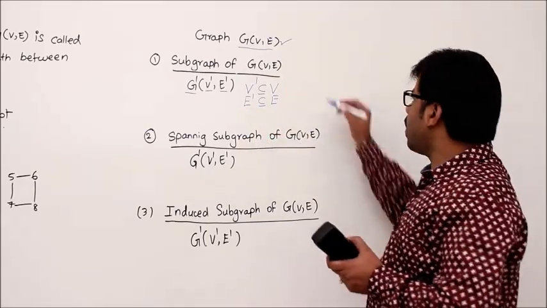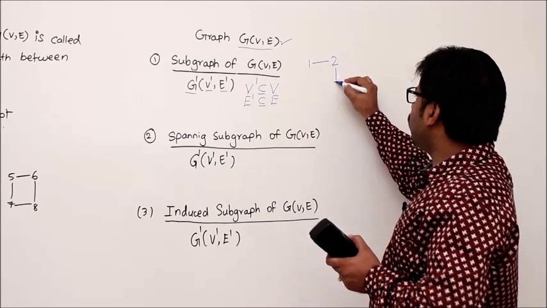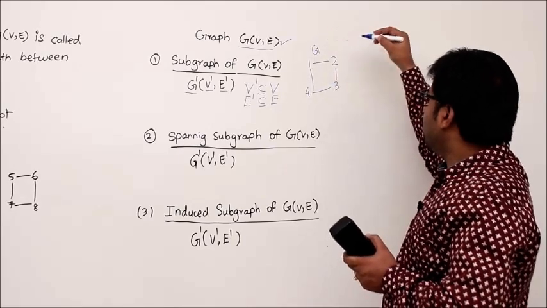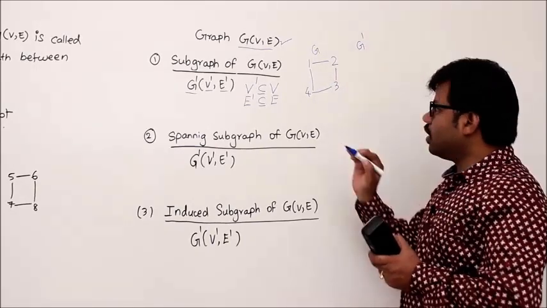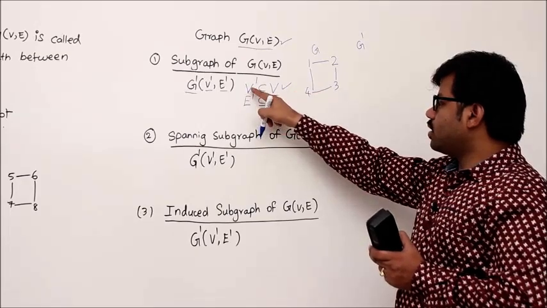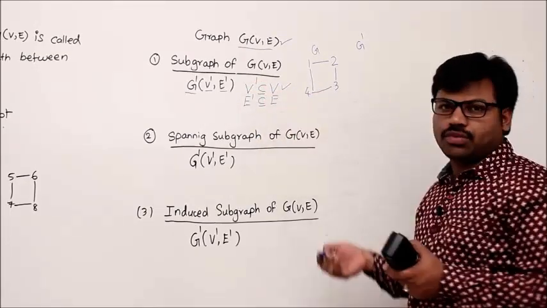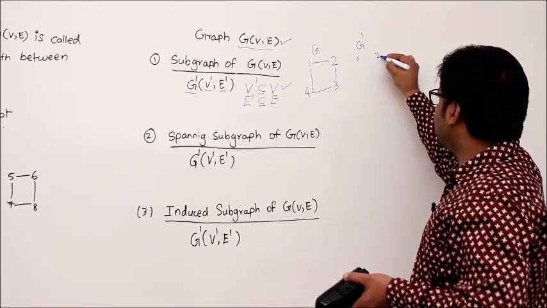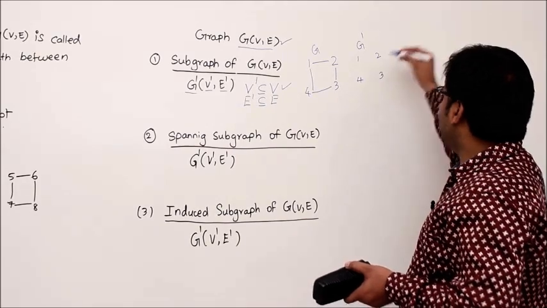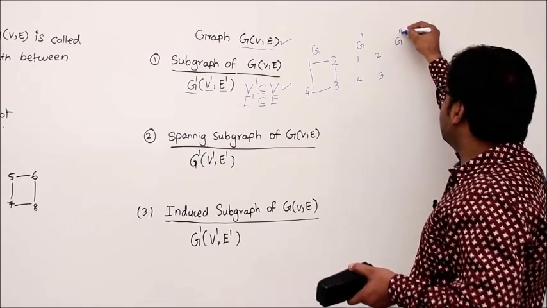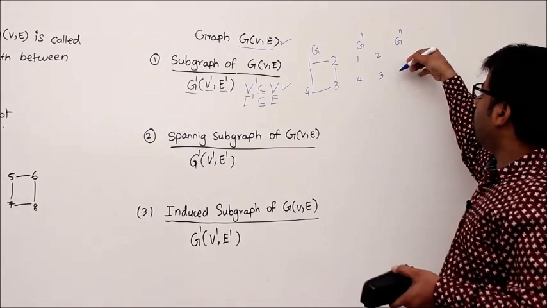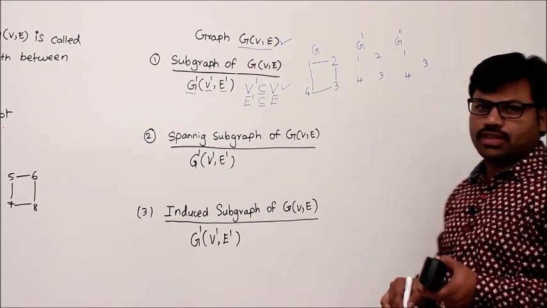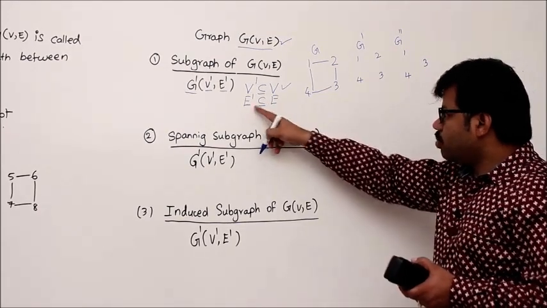Example, let me take a graph: 1 to 2, 2 to 3, 3 to 4, 4 to 1. For this graph G, let's say G dash is a subgraph. What do I have to do? I have to take some subset of vertices, any subset. What if I take all the vertices? Still not a problem. Let me take all the vertices 1, 2, 3, 4. One more possibility, let me take G double dash. So take a few vertices, anything randomly, 1, 3, 4. Anything is possible.